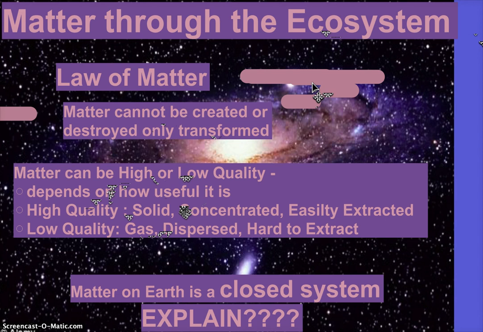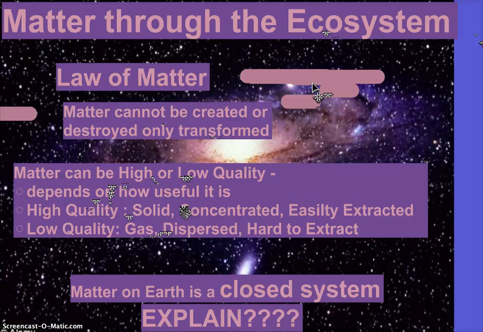This is higher order thinking. I'll offer a bonus to anybody that can answer this question. Why is matter on Earth considered a closed system? It's closed because it cannot be destroyed. There's only so much matter. We're not able to create any more. We're only able to use what we have. So matter on Earth exists, we can't create it, we can only reuse what we have. You got it. That describes a closed system. Matter that's here stays here and cycles.